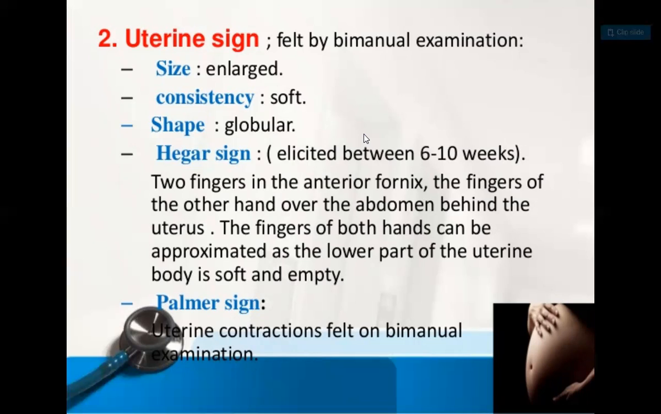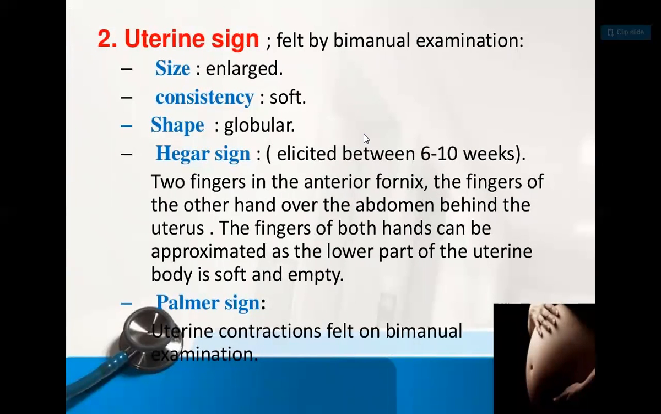Second, whatever the normal size and shape of the uterus, there is a change. So how is the size? What is the consistency? How is the shape of it? On that basis, the Hegar sign and the Palmer sign. The size is enlarged. The consistency of the uterus is soft, and the shape becomes globular. So that is the Hegar sign.